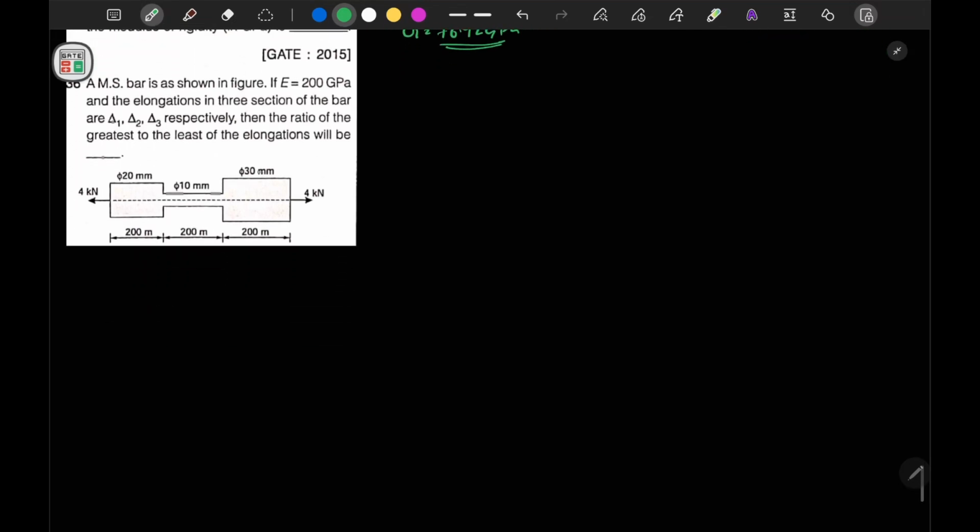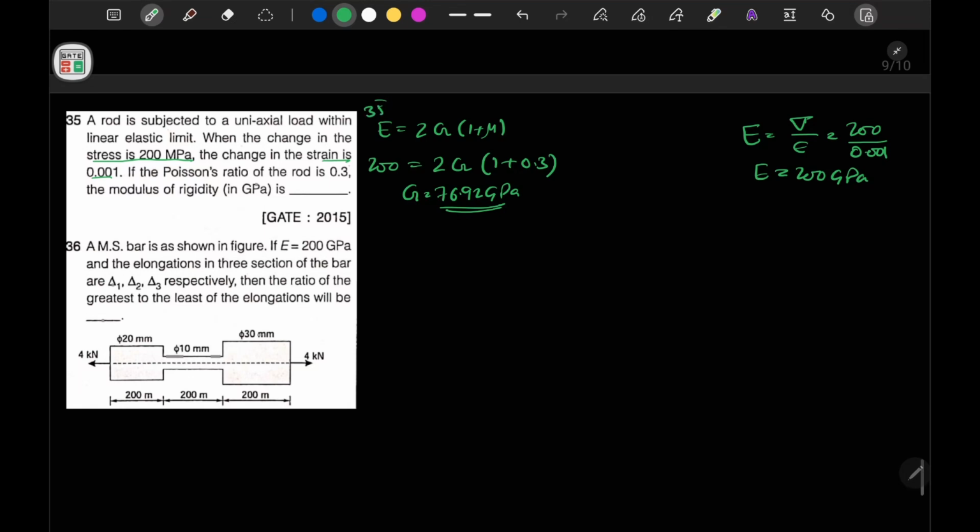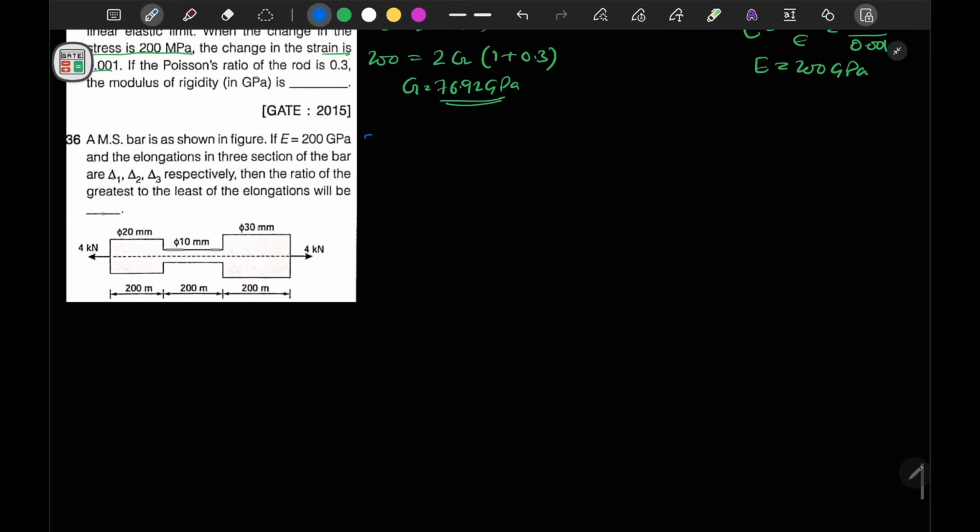Now in question number 36, it is mentioned. So this was our question number 35. Now question number 36. A mild steel MS bar is subjected to the following. If E is equal to 200 gigapascal and the elongations in the 3 sections of the bar are delta 1, delta 2, delta 3 respectively, then find the ratio. Okay, so let's say this is bar 1, this is bar 2, this is bar 3. Now what is next mentioned is the ratio of greatest to the least of the elongation, so largest elongation to smallest elongation.